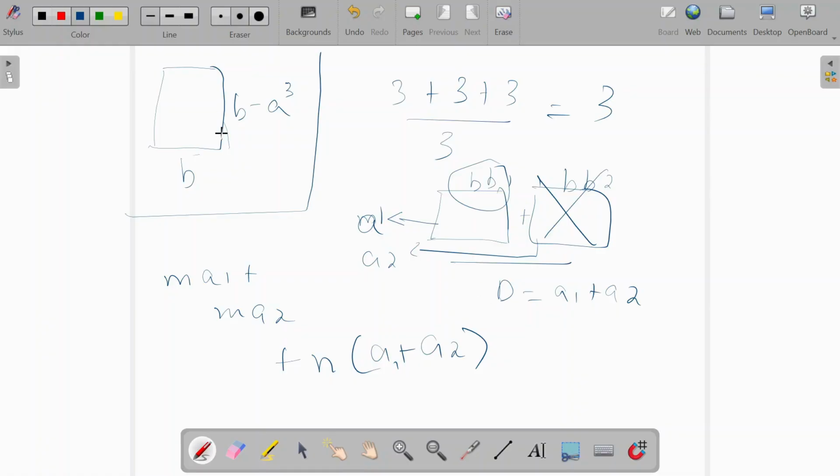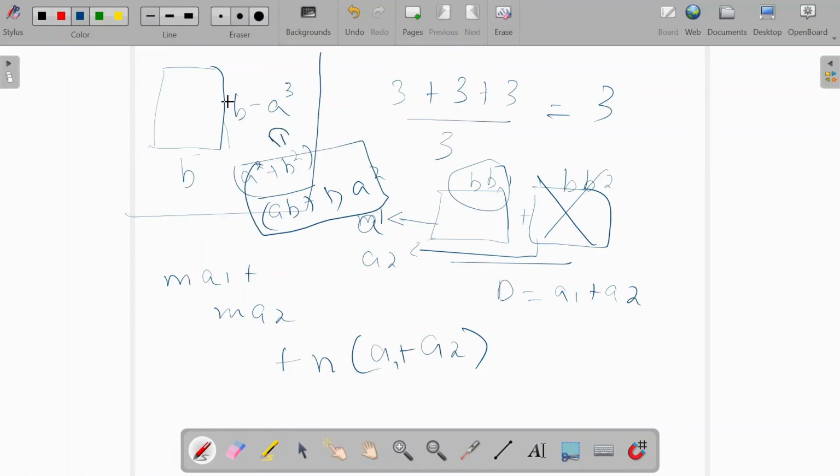Having described this idea, now we'll go back to what is remaining. Obviously, a square times is the portion remaining when you have taken a square plus b square. Out of a square plus b square, you have taken ab plus 1, a square times, and this is what is remaining.